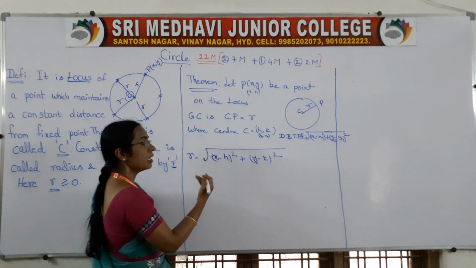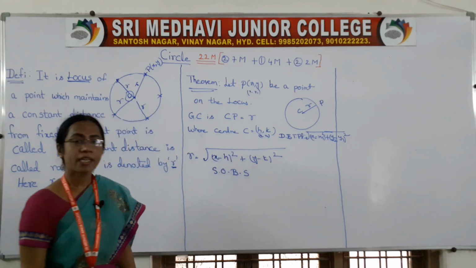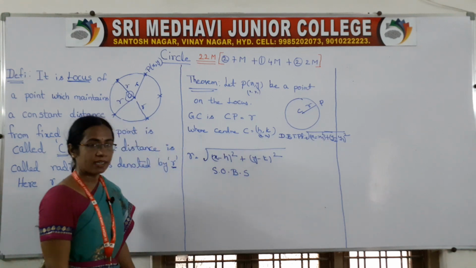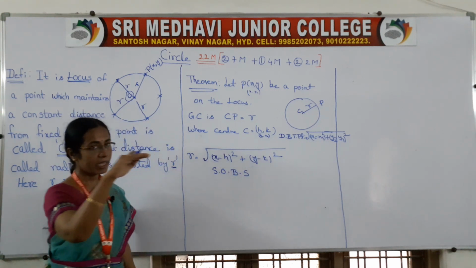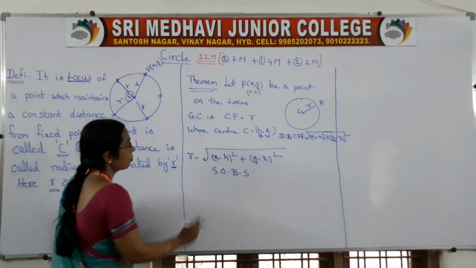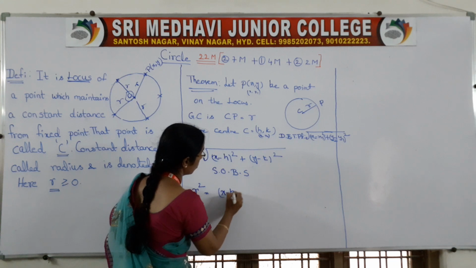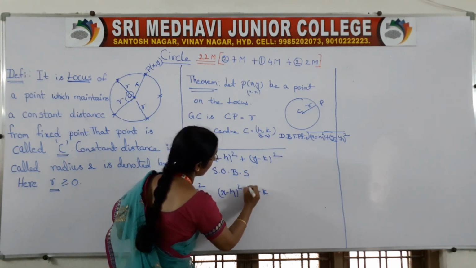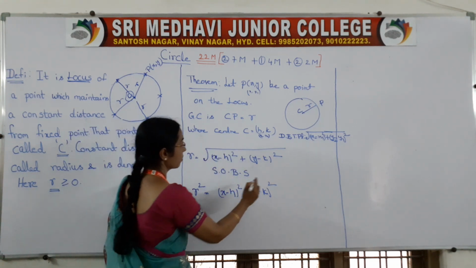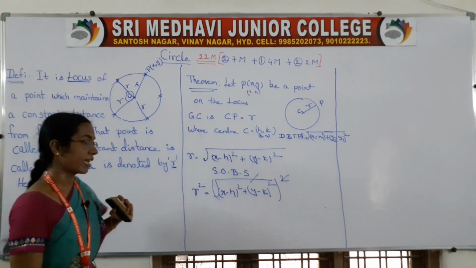Now squaring on both sides. Why should we square on both sides? If we square on both sides, the square root will get cancelled. We should not have any square roots in our final locus equation. So squaring on both sides, r square is equal to (x minus h) whole square plus (y minus k) whole square, and the square root gets cancelled.